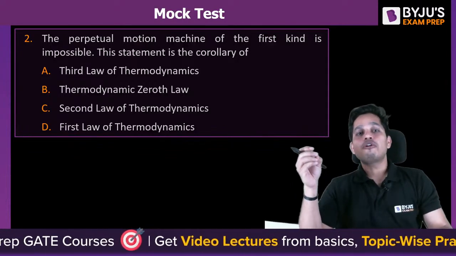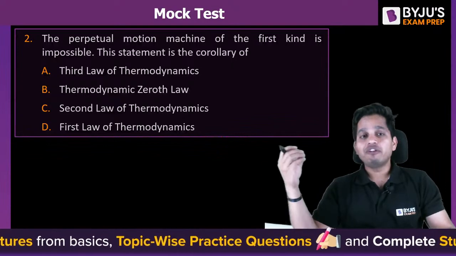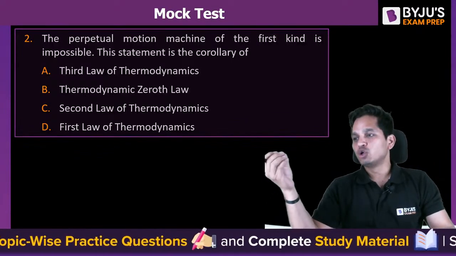Perpetual motion machine of the first kind is impossible. Who gave this statement? Which law of thermodynamics tells you this?